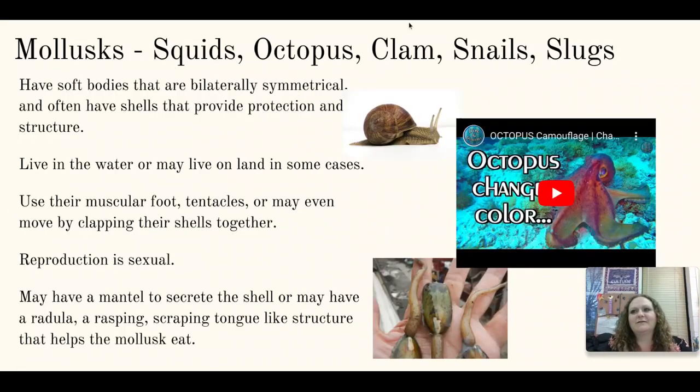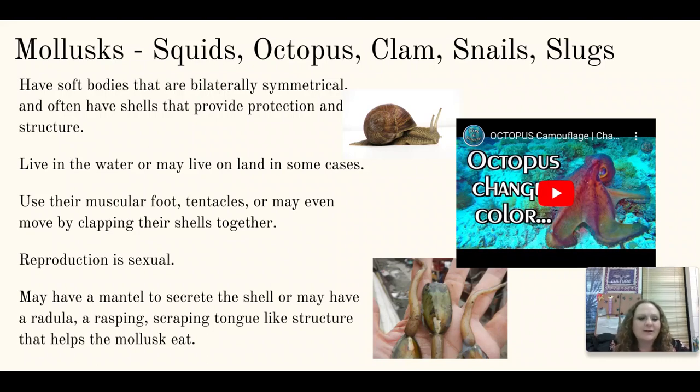This brings us to phylum Mollusca. Mollusks are soft-bodied individuals that have bilateral symmetry. Things such as squids, octopus, clams, snails, and slugs. Most of them are going to live in the water. Some can live on land.